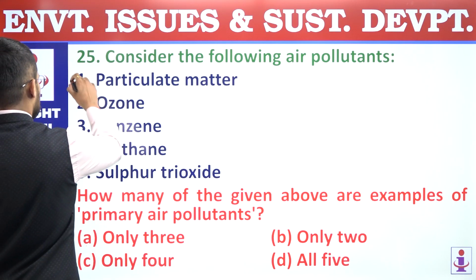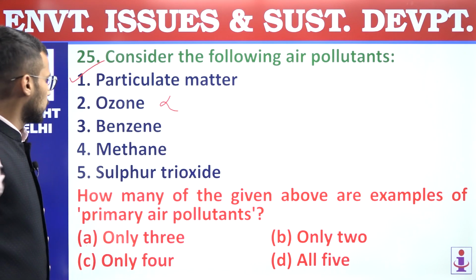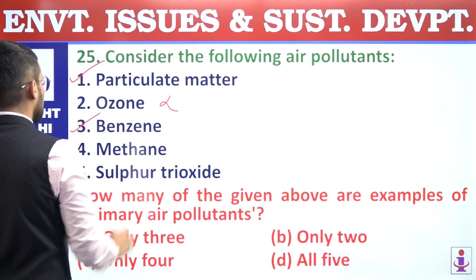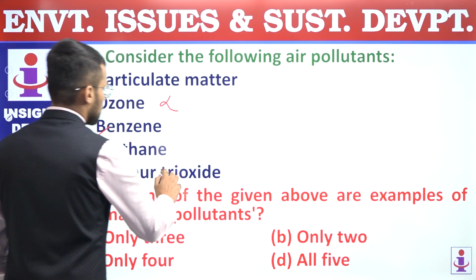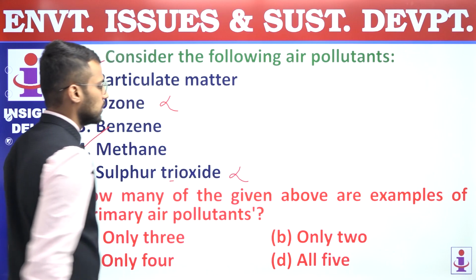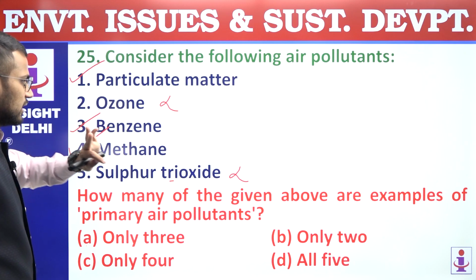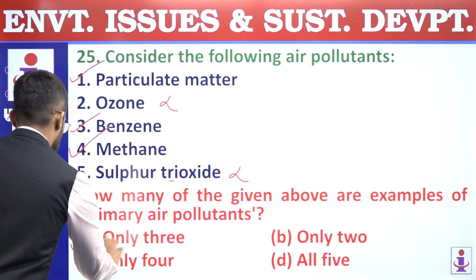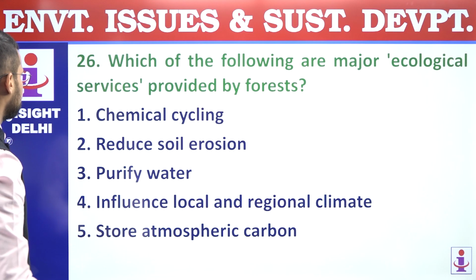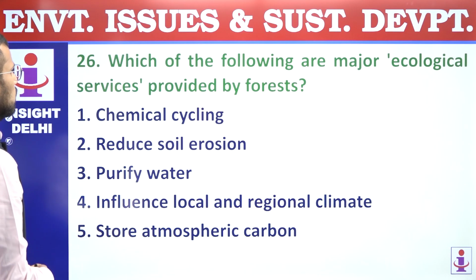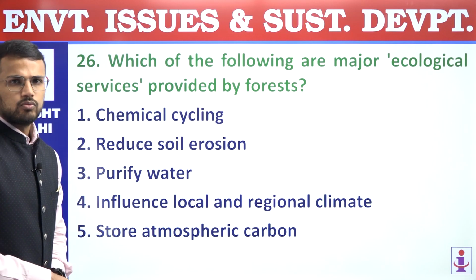We are supposed to find out such primary air pollutants. So particulate matters are primary air pollutants. Ozone is not a primary air pollutant. Benzene is a primary air pollutant. Even methane is a primary air pollutant. Sulfur trioxide is not a primary air pollutant. Only first, third and fourth, that means only 3 are primary pollutants, and hence answer is A, only 3. 25, answer is A. 26. Which of the following are major ecological services provided by forest?